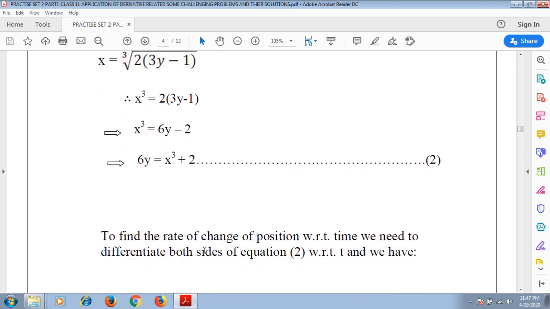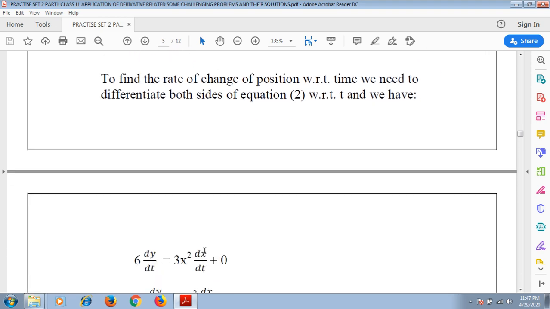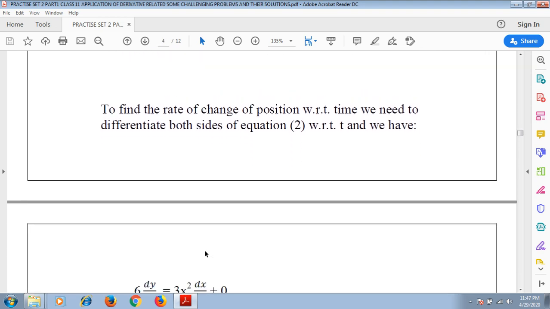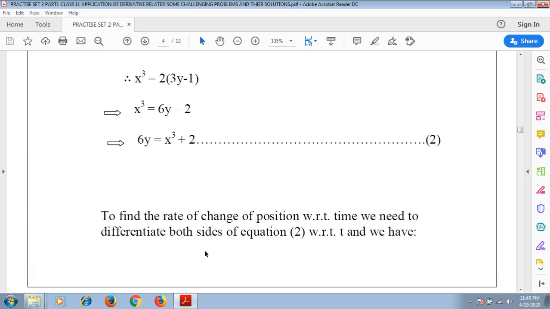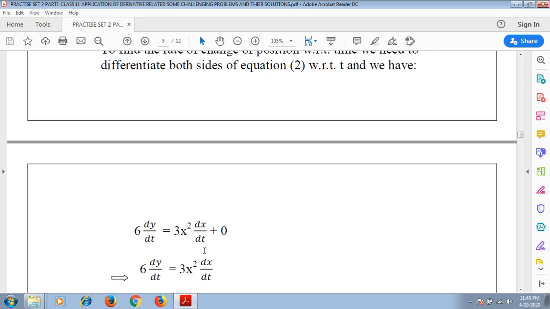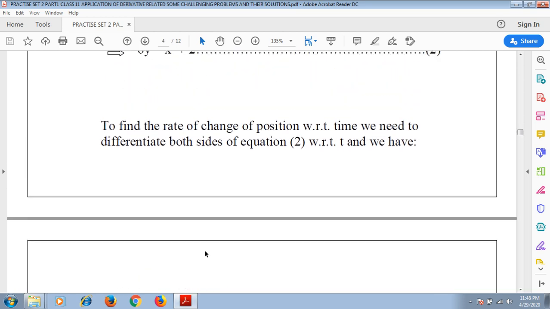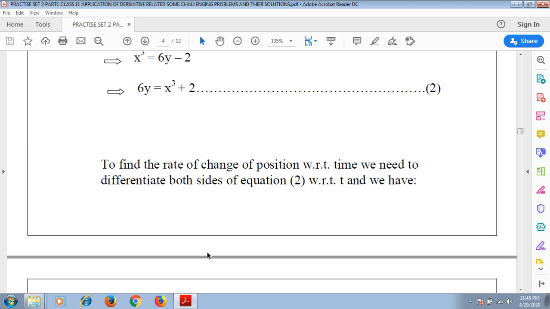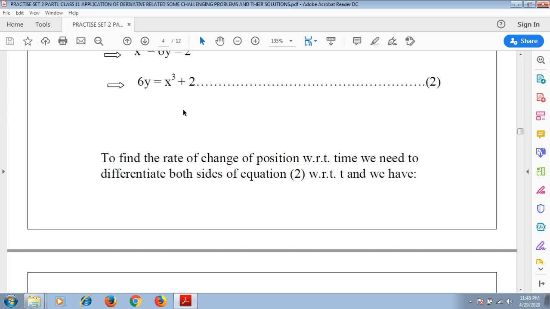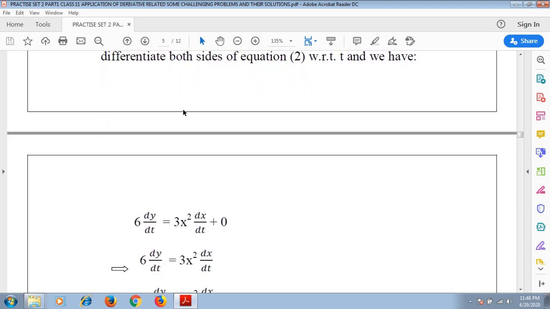So to find the rate of change of position with respect to time, we need to differentiate both sides of this equation 2 with respect to t, and we have 6 into dy/dt equals 3x square dx/dt plus 0. Okay. Again we are applying the chain rule over here, 3x square into dx/dt. So 6 dy/dt equals 3x square dx/dt.